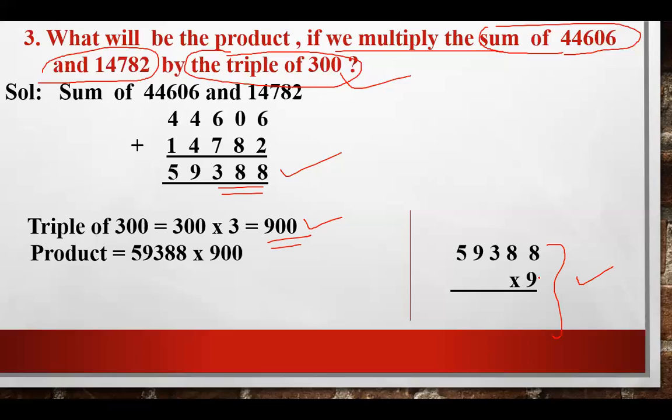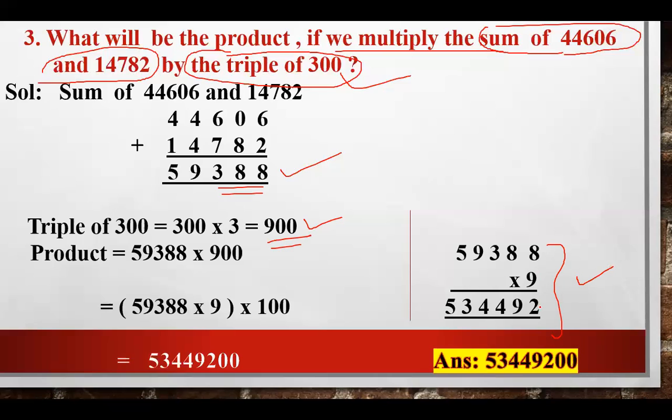After solving this multiplication, you will get the solution 534492. You have to write the answer. Firstly, you have to multiply the number 59388 by 9 in the 100 place. You have to group it together, find the solution and write down the answer, and add two zeros to the right of the answer. This will give you the product of the given numbers.